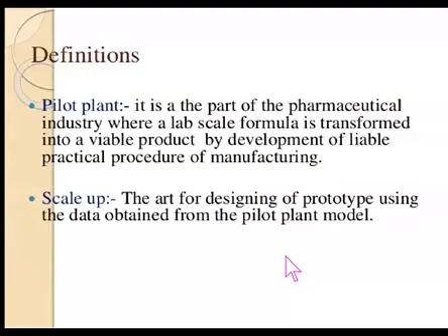Scale up means the art of designing a prototype using the data obtained from pilot plant model.